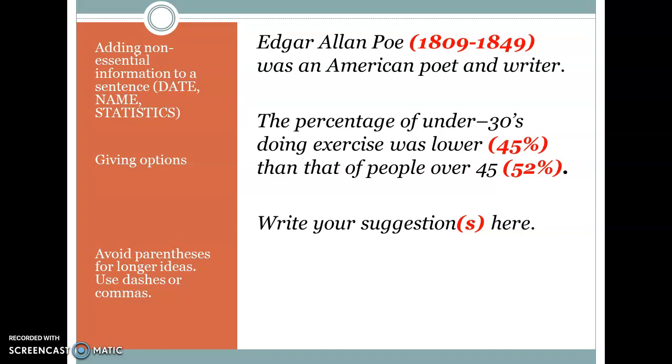We also want to use parentheses when we want to give our reader options. Write your suggestion(s) here. But avoid parentheses for longer ideas. Instead, use dashes or commas.